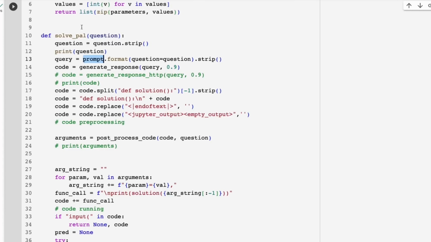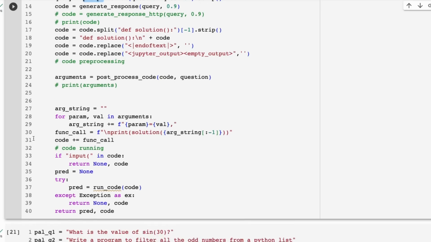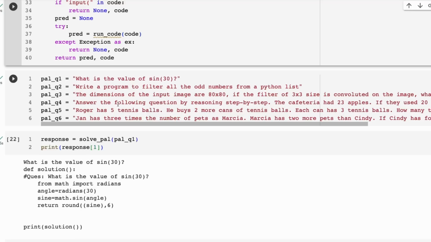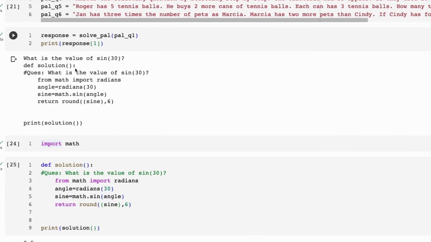Once it returns, we basically filter out the end of text tokens. I was also finding that it would often generate Jupyter tags in there, so I'm filtering those out as well, and then we're printing it out. I've put in a few example questions, some of the ones from the actual Hugging Face spaces, and also some other ones from various places that I know can be answered by PAL with the old Codex model.